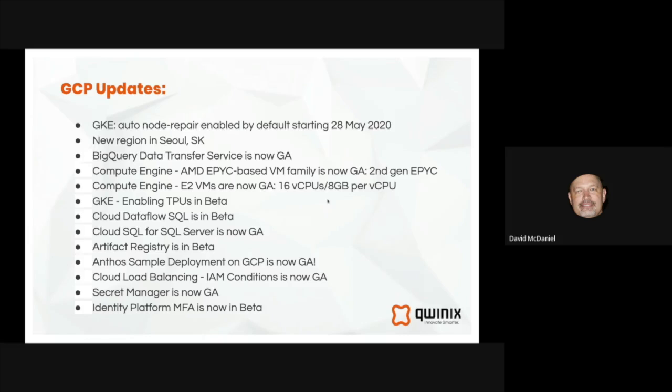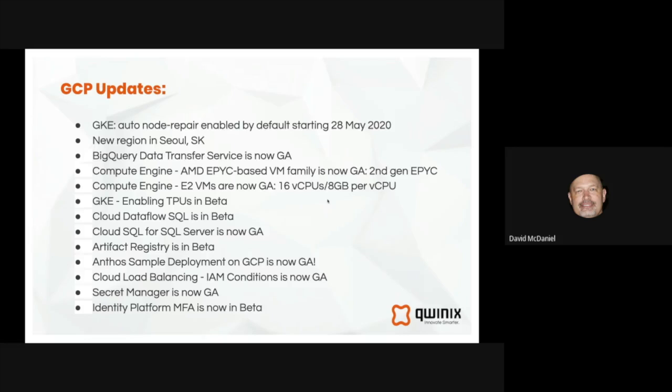We've got new regions. Newest is in Seoul, South Korea. So GCP is spreading out all over the world. BigQuery data transfer service is now generally available. And that enables you to transfer data much more quickly into BigQuery.